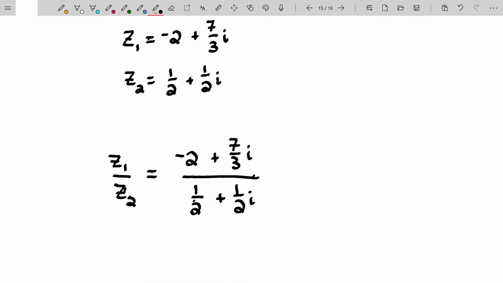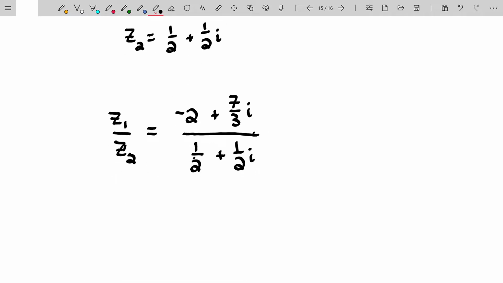In this case, I highly recommend that you simplify the compound fraction here. In other words, multiply numerator and denominator by 6. It's just a better tactic here. So you get a negative 12 plus 14i all over 3 plus 3i. It's just much nicer to do that. Trust me, you won't regret doing something like that.